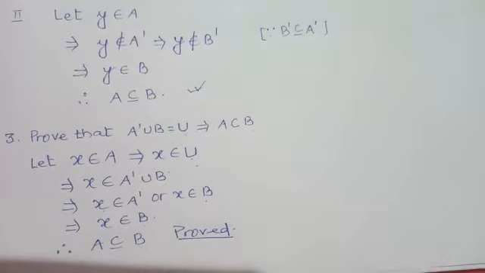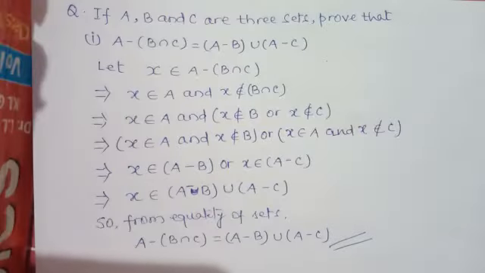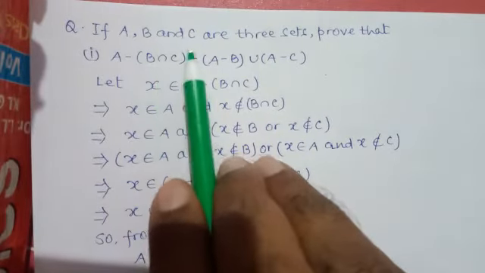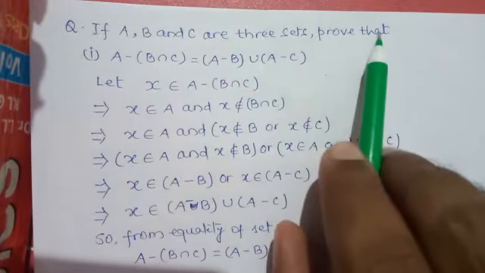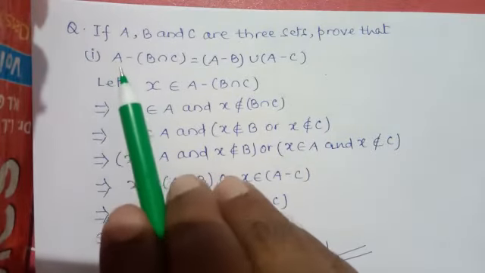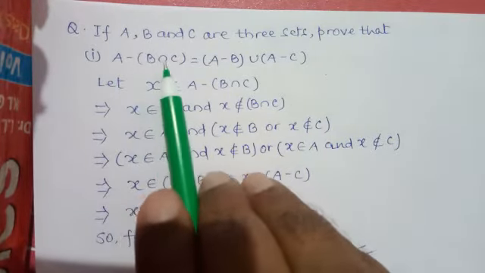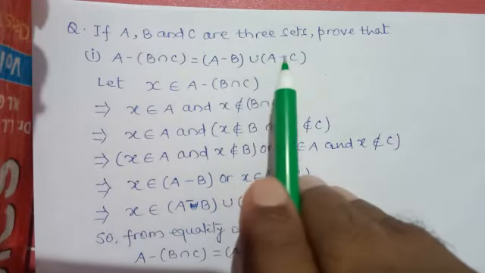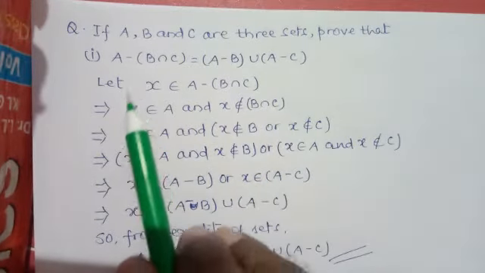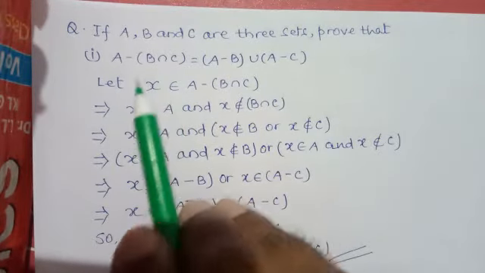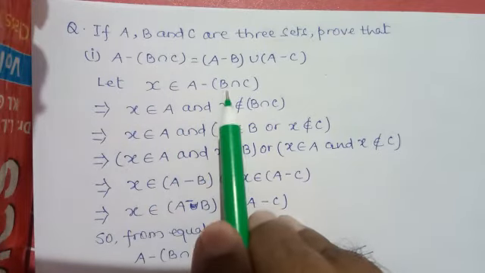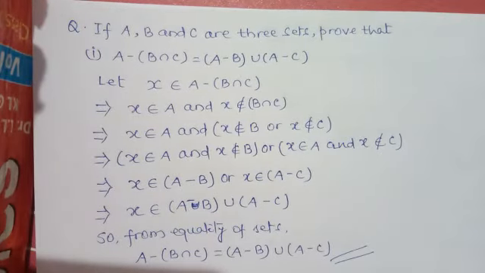Now see another question. If A, B and C are three sets, then prove that first, A minus B intersection C is equal to A minus B union A minus C. So start from LHS. Consider X belongs to A minus B intersection C. Now apply the formula for the difference of two sets.